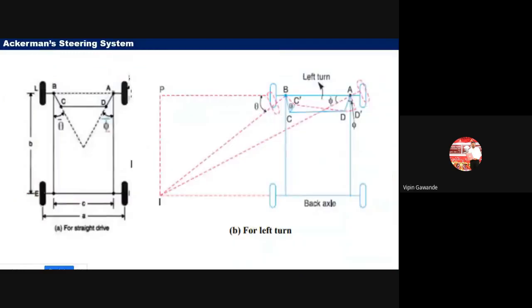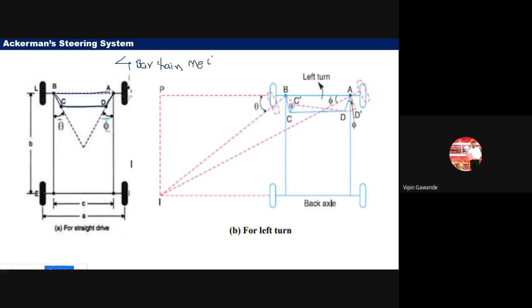The Ackermann steering system has four bars, so that is a four bar chain mechanism. We have AB, then CD, then we have AD and BC. So what does it work on? It works on the four bar chain mechanism. You have to remember this word: four bar chain mechanism.